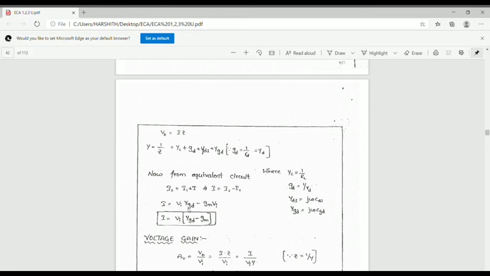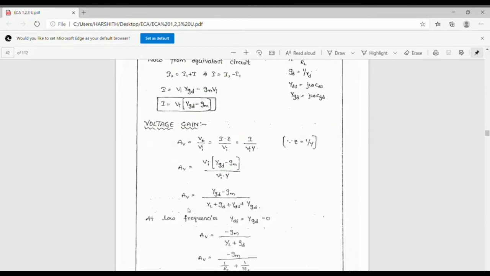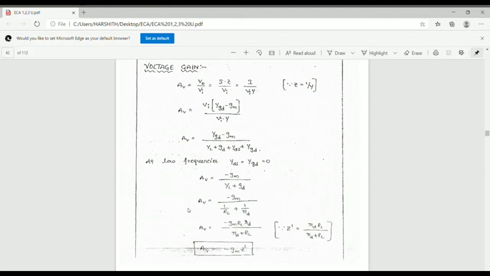Another one is the voltage gain. The voltage gain for a common source amplifier circuit with RL is given by AV, the output voltage by input voltage. Output voltage is I into impedance, so I into impedance by VI.